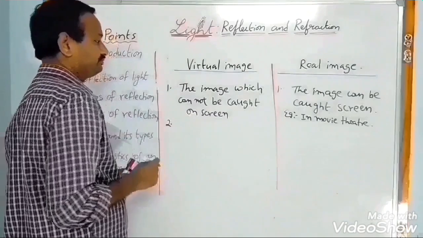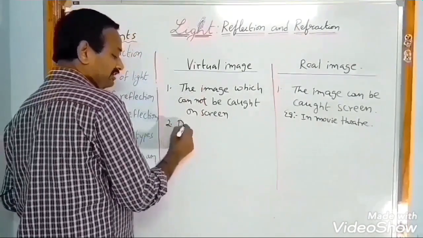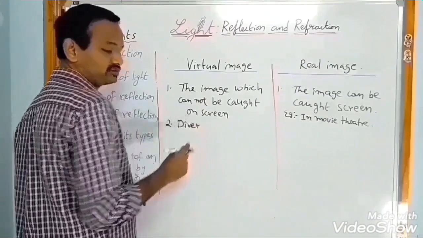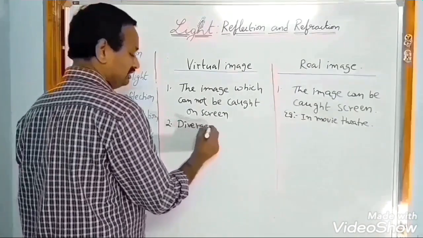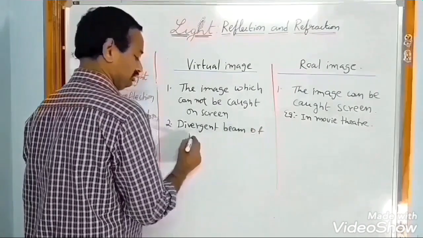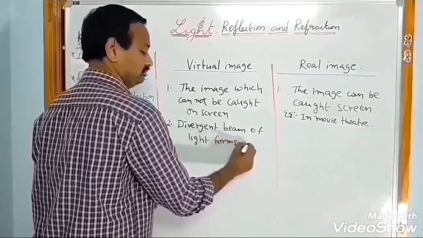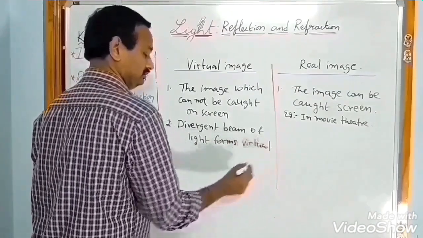Then second one, a divergent beam of light forms a virtual image.